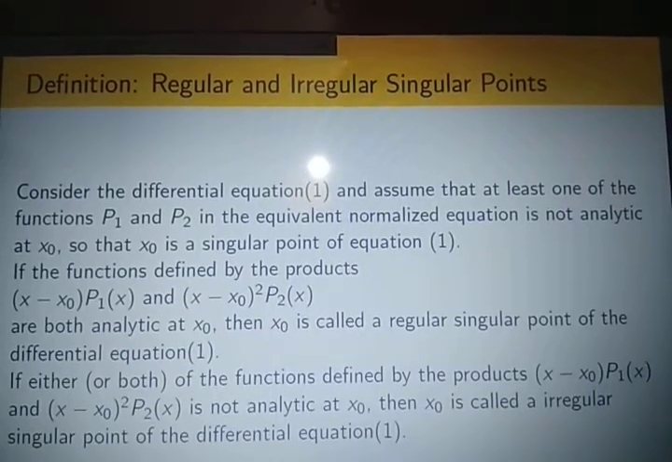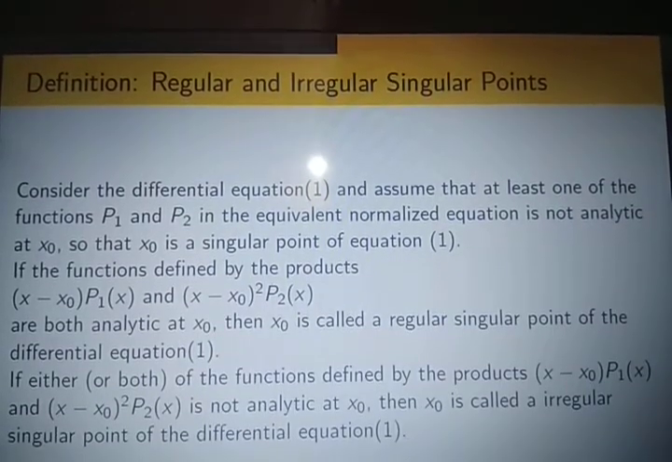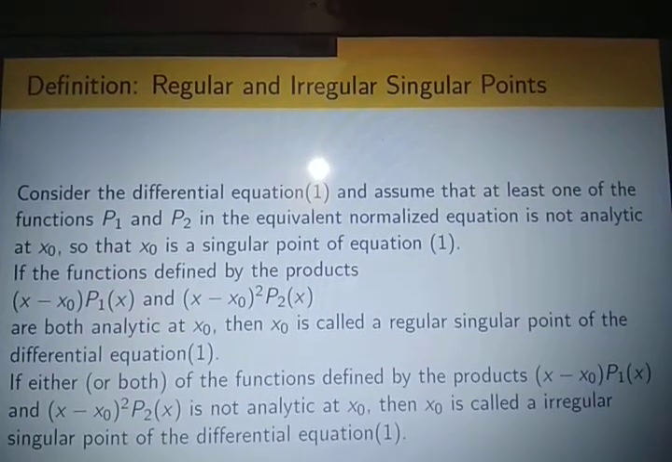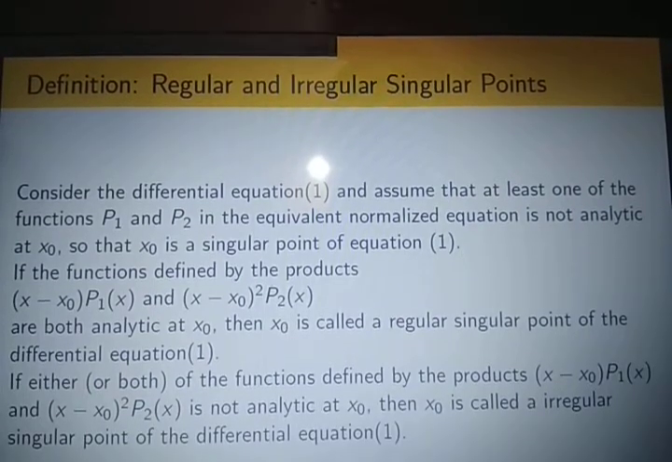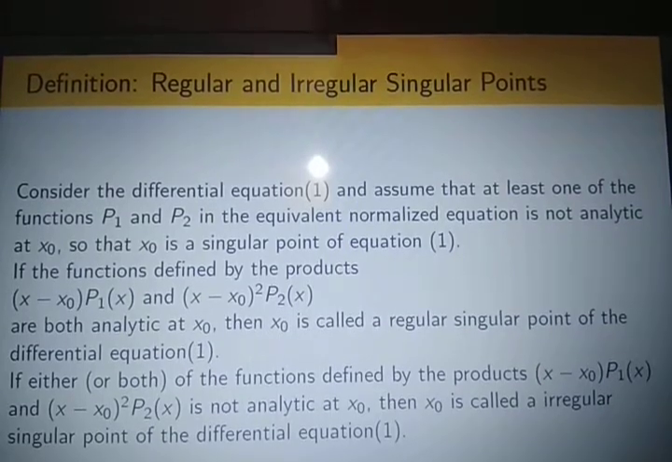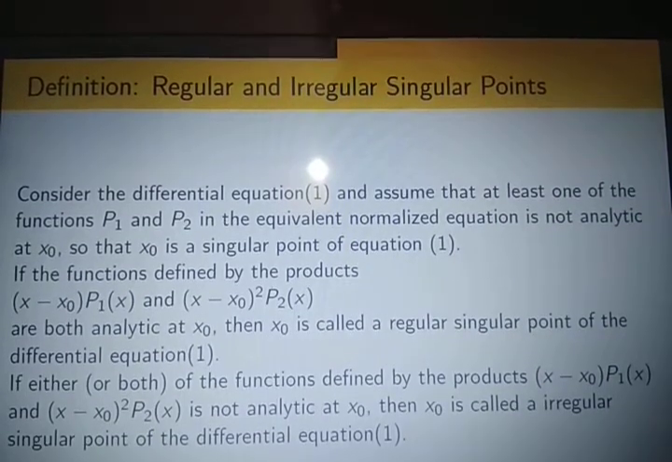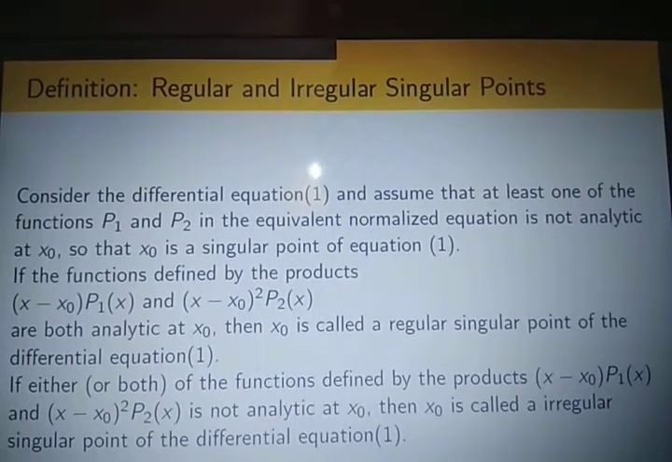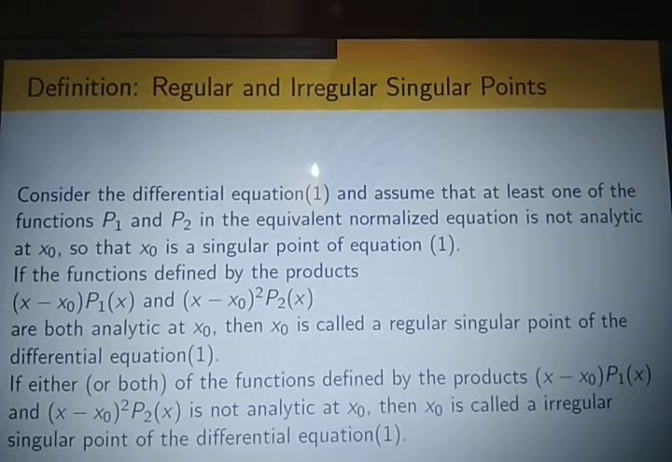And so the definition is that, consider the differential equation and assume that at least one of the functions p1 and p2 in the equivalent normalized form is not analytic at a point. It is obvious that if either p1 or p2 fails to be analytic at a point, then it is called a singular point. Now we construct two product functions.